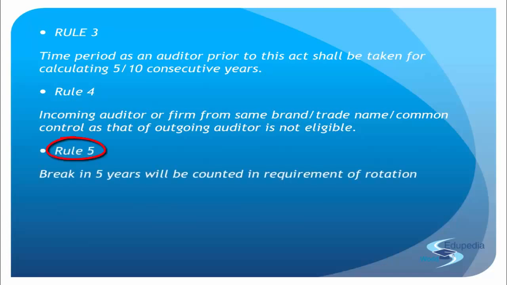Next we have rule 5. And what does rule 5 say? The break in 5 years will be counted in the requirement of rotation. So what do we understand by the break? It actually says that if there is a break in the term of the continuous period of 5 years, that shall be considered as fulfilling the requirement of rotation. Do you understand what it means to say?